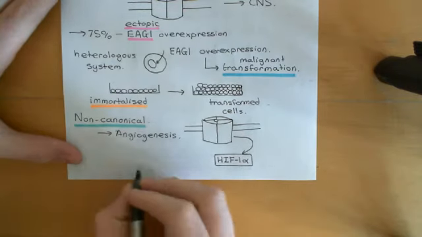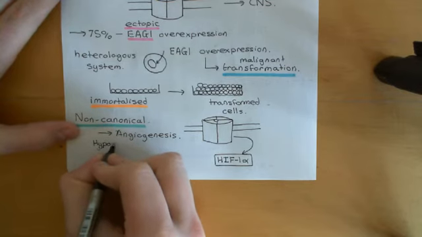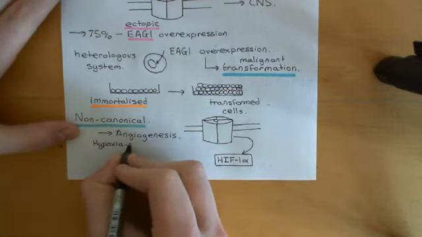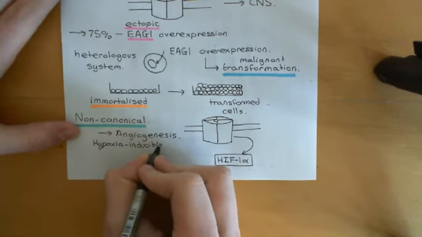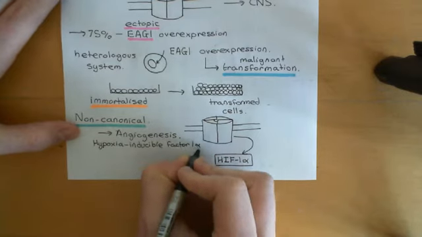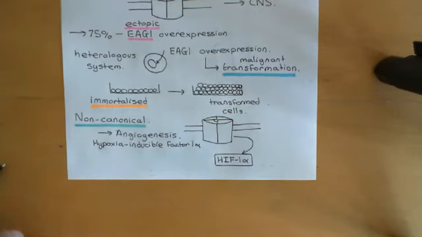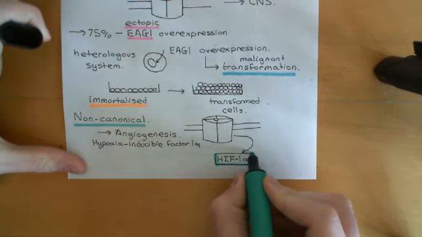Okay, so HIF-1 alpha stands for hypoxia inducible factor 1 alpha. So HIF is for hypoxia inducible factor, and then 1 alpha just means 1 alpha. Okay, so hypoxia inducible factor 1 alpha, and I'll colour in HIF-1 alpha here in turquoise.